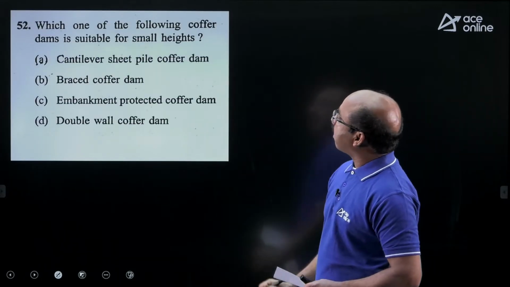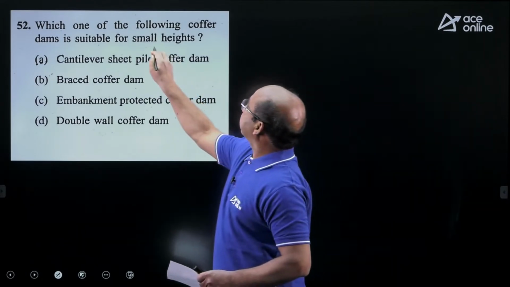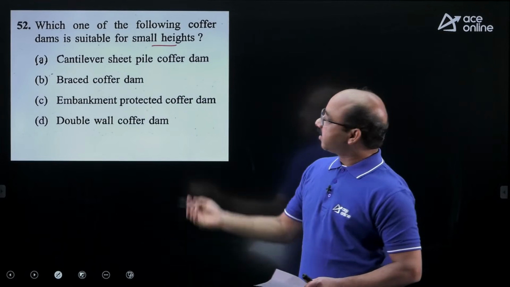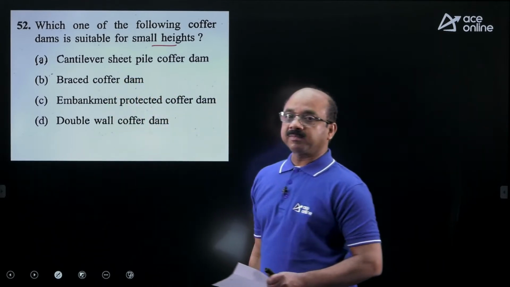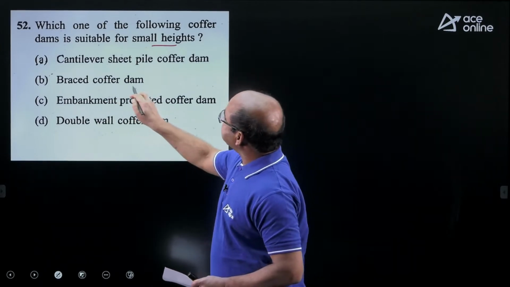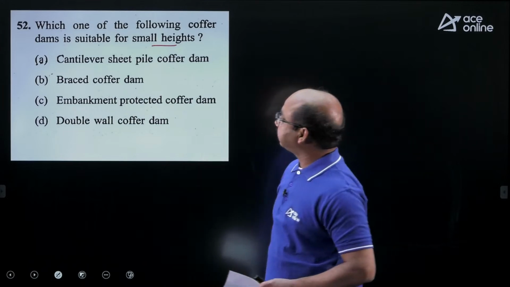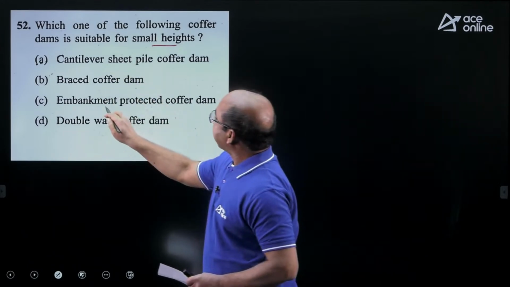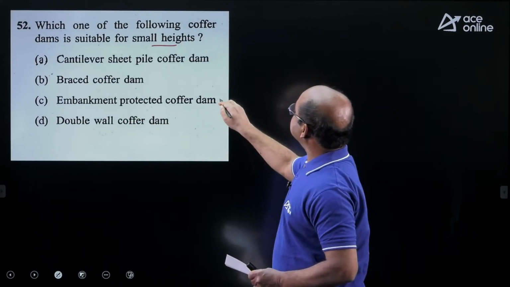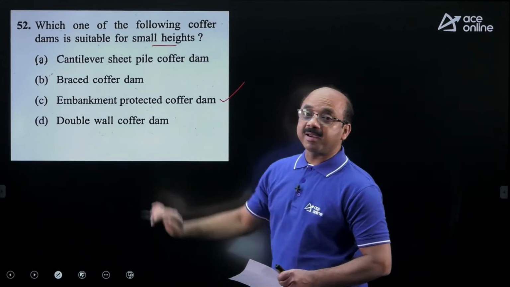Which one of the following cofferdams is suitable for small heights? Be careful here, suitable for small heights. Let us see the options: cantilever sheet pile, braced cofferdam. You know, braced cofferdam and cantilever sheet pile are used for larger heights there. Double wall, still if you have more depths there. Among them, embankment protected cofferdam, yes, this is the best option there, because the question is for smaller heights.